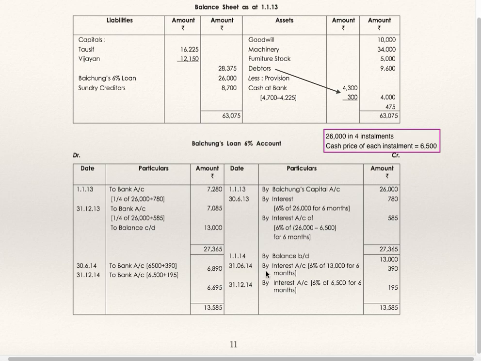By balance brought down on 1/1/14, 13,000. Now interest is to be calculated on 13,000 at 6% for 6 months on 30 June 14, which is 390. Payment of the same will be 6,500 plus 390 to bank, 6890 on 30 June. 31st December 14, by interest on 6,500, the last installment, at 6% for 6 months, 195. And payment of installment with interest will be 6,500 plus 195, which is 6695. That is how the loan account is to be prepared.